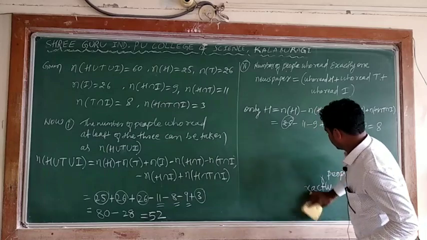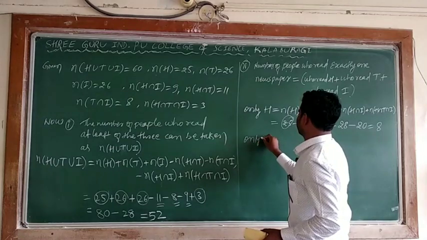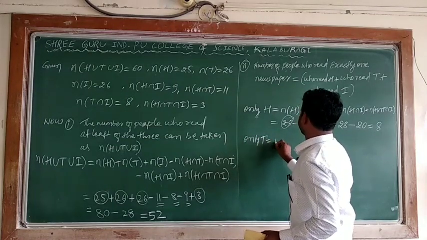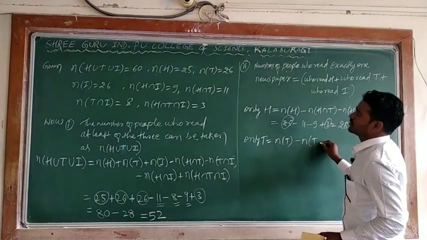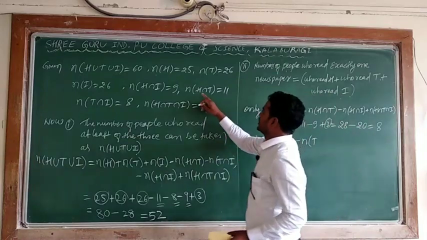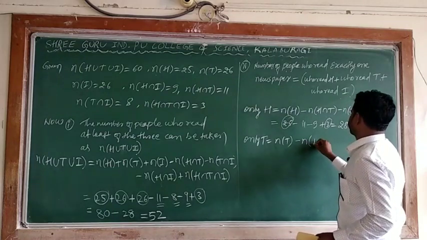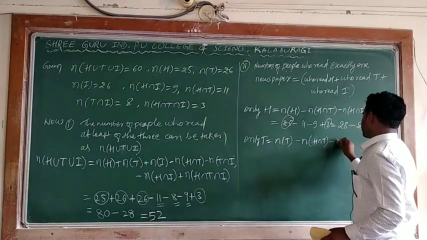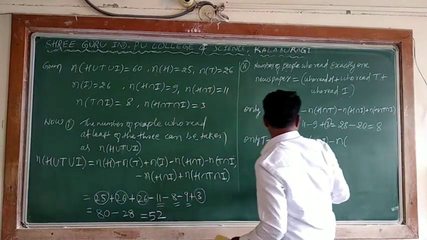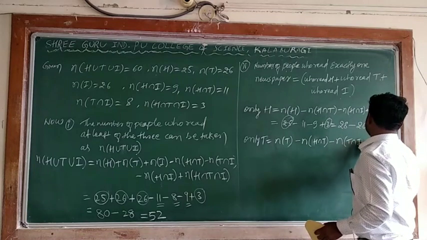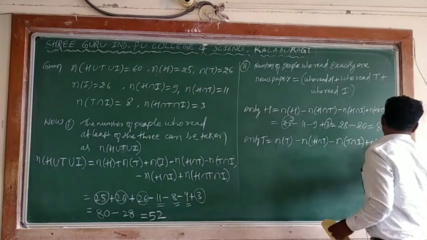Now second one, only T can be obtained by n of T minus n of H intersection T, minus n of T intersection I, plus n of H intersection T intersection I. Wherever T is there, take it. Here there is no T. This you can collect.